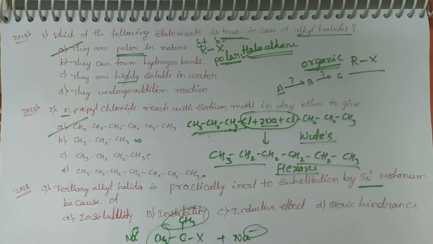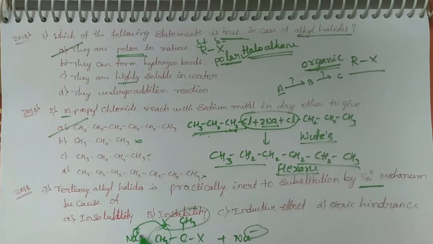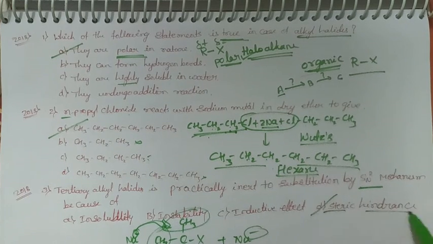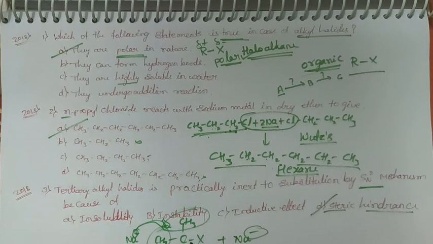You see here, this is a tertiary alkyl halide, with CH3 groups. In an SN2 reaction, the attacking nucleophile attacks from the backside. Here the crowding is more, and more crowding means the nucleophile is not attacking easily. Therefore, this is due to steric hindrance. This is crowding. I explained this in the SN2 reaction.